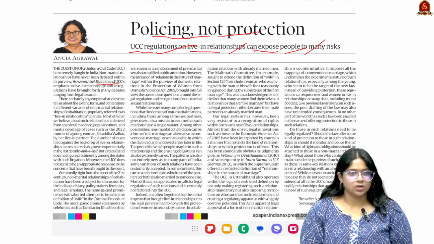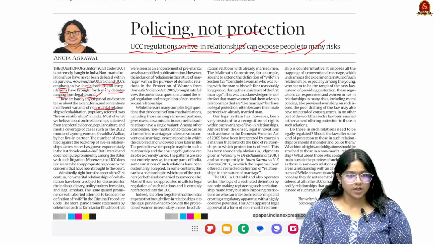So here the Uttarakhand UCC's emphasis on live-in relationships and its regulation have brought many debates, ranging from legal to social factors. The non-marital relationships of cohabitation, popularly known as live-in relationships in India, have been having a lot of debates, especially in popular culture.